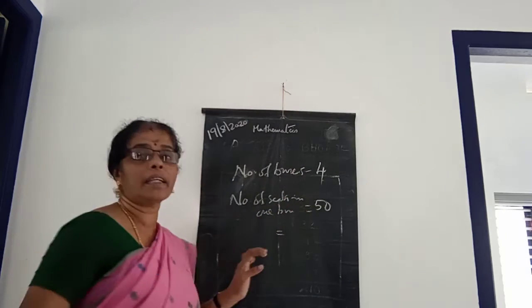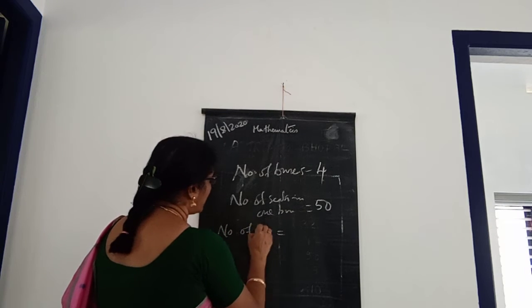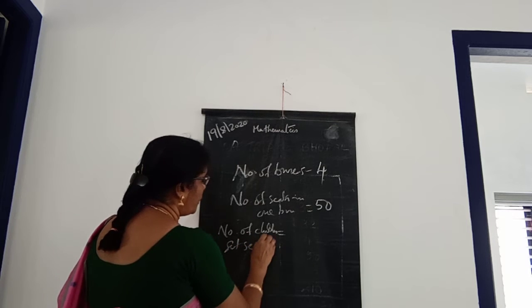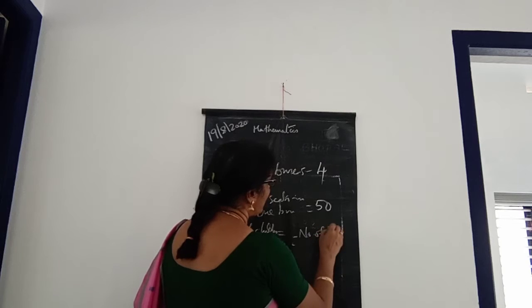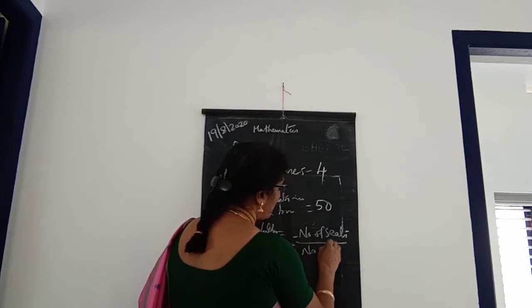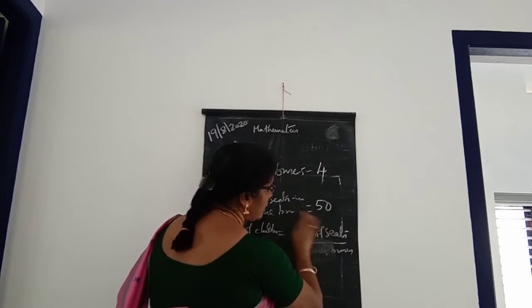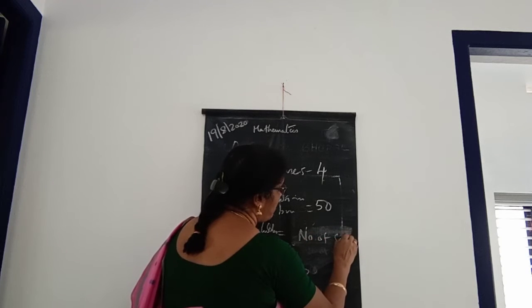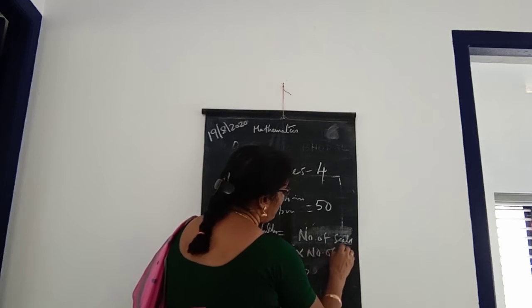How many children will get seats? The number of children who get seats is equal to the number of seats in a bus into the number of buses.